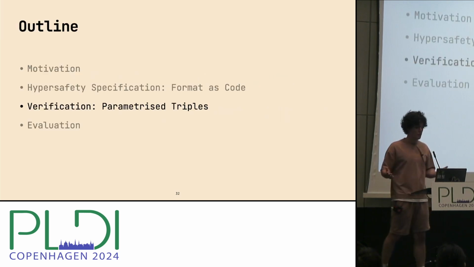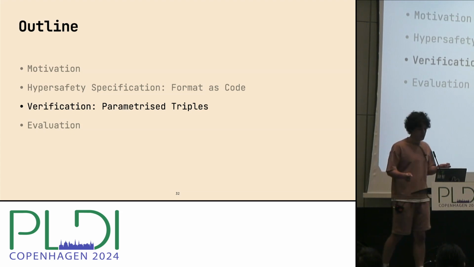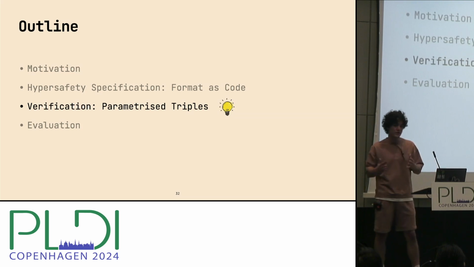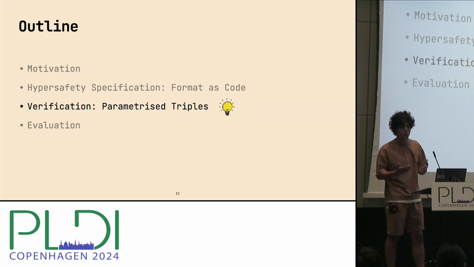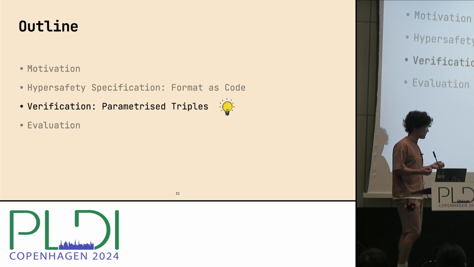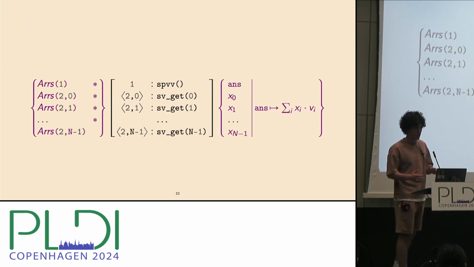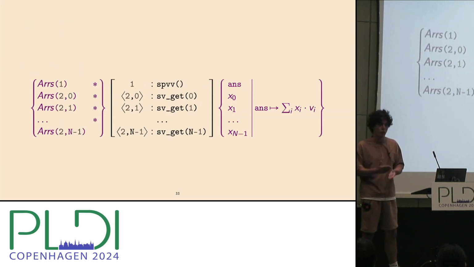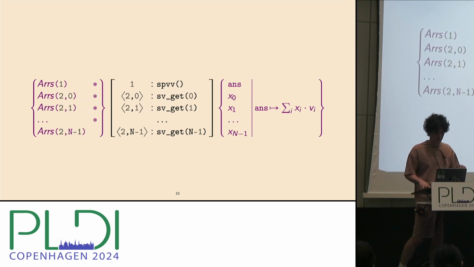Now we finally come to the second key idea, the key contribution of our work, which is the set of principles to deal with such parametrized triples. I will try to show you how this parametricity allows us to streamline proofs about loops and about such code in general. So now we will prove this triple, but before we start proving, let me introduce some notation just to make this triple a little bit simpler.